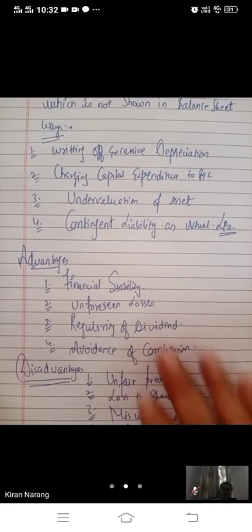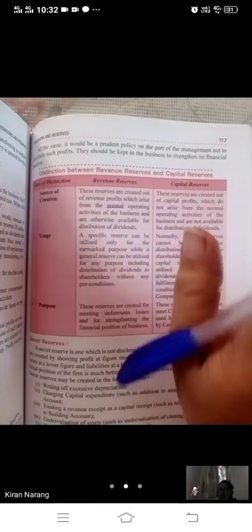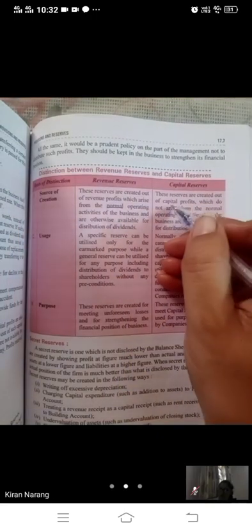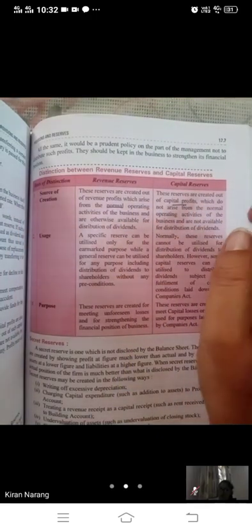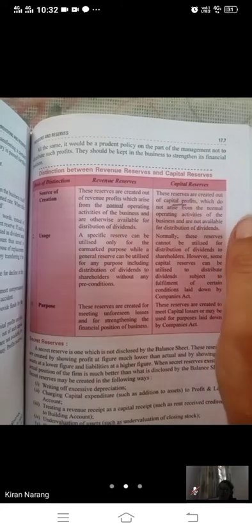The last topic is the difference between revenue reserve and capital reserve. Sources of creation: revenue reserve is created out of the normal profit of the business, and capital reserve is created out of capital profits.